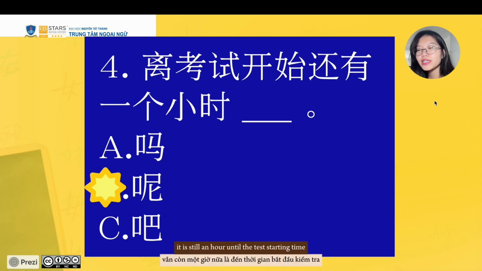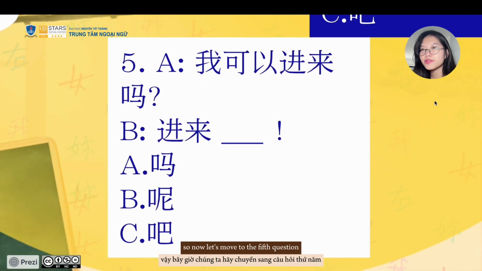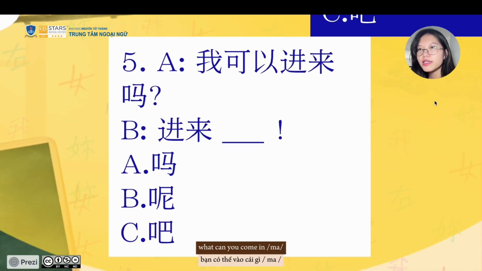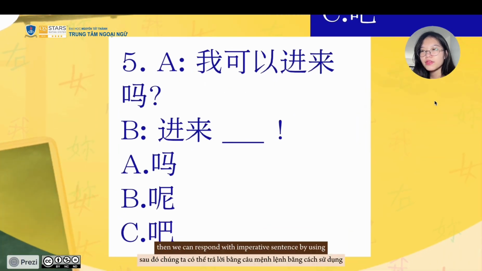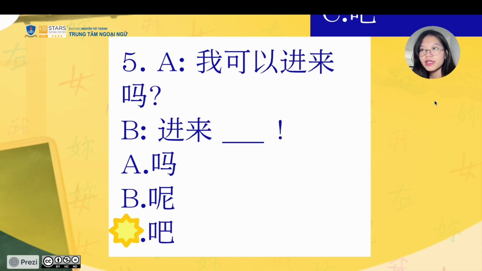It is still an hour until the test starts. We use na to indicate the ongoing action. Now let's move to the fifth question. 我可以进来吗? Then we can respond with an imperative sentence by using ba: 进来吧.